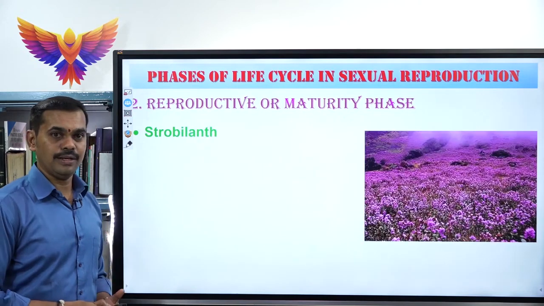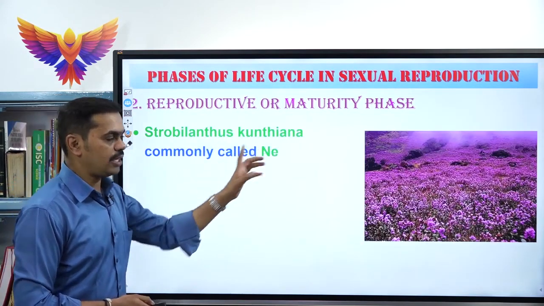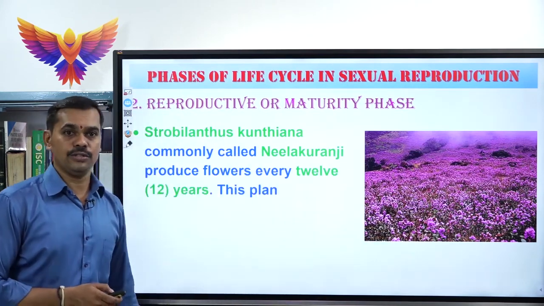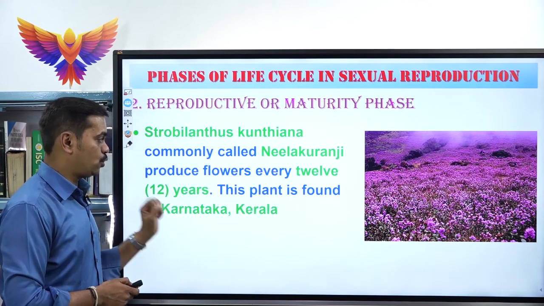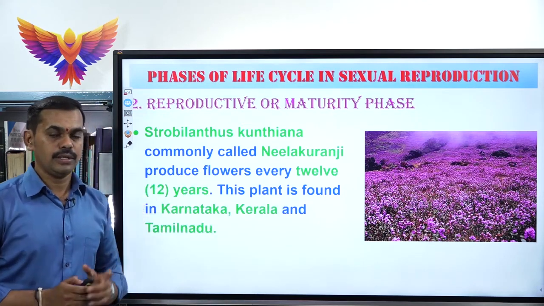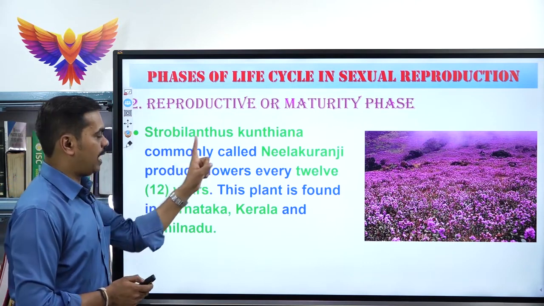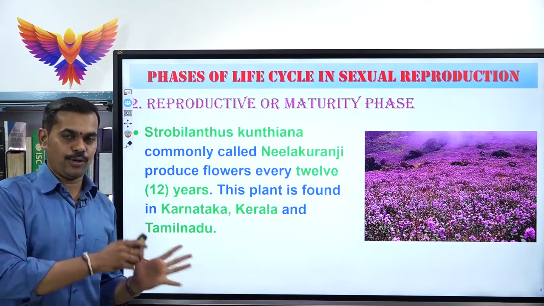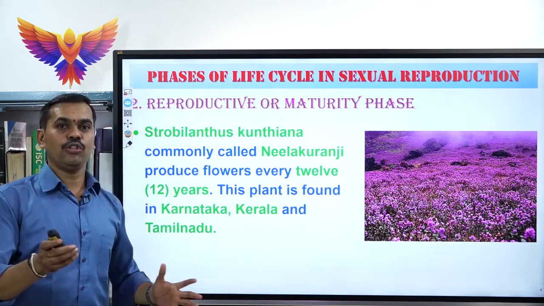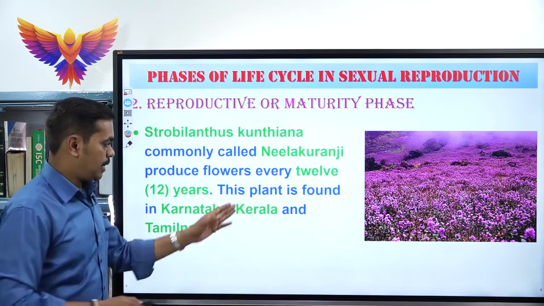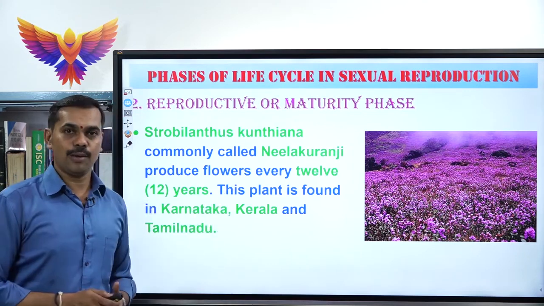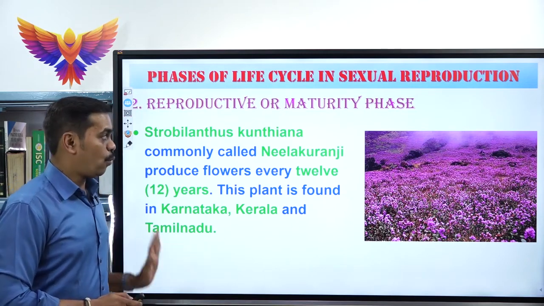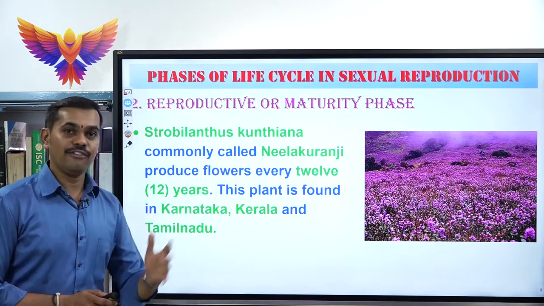Next, second example, which is called Strobilanthes kunthiana. In common name, we call it Neelakuranji. And this plant produces flowers every 12 years once. See, 12 years once only Strobilanthes kunthiana produces flowers, and this plant is usually found in Karnataka, particularly in Western Ghats, Kerala, Munnar, Thekkady. So in these places, in Kerala, and in Tamil Nadu. So these are the 3 states where Strobilanthes kunthiana can be found.